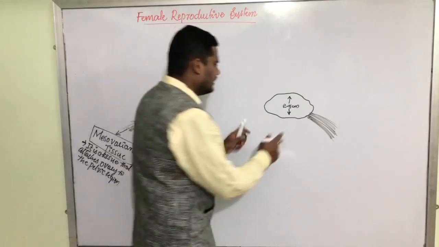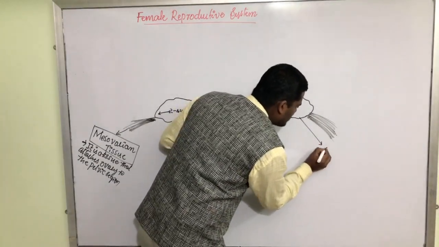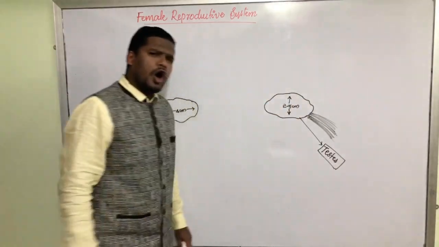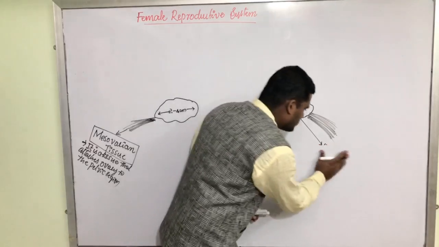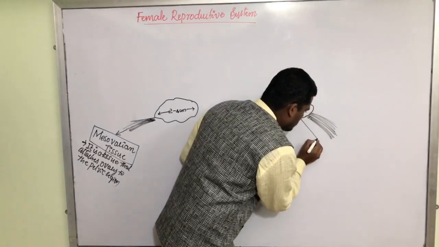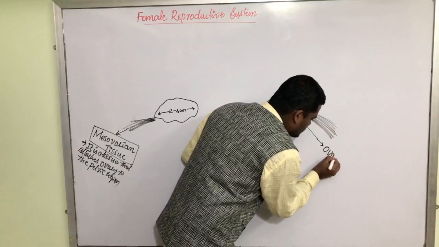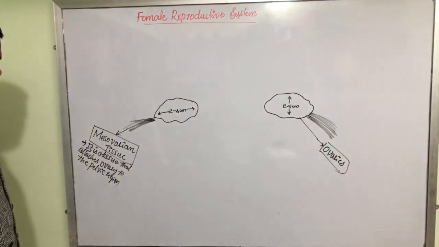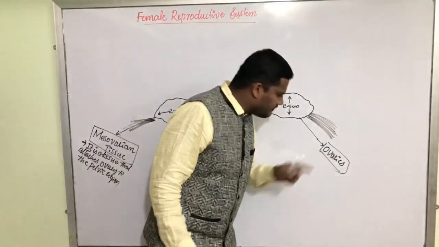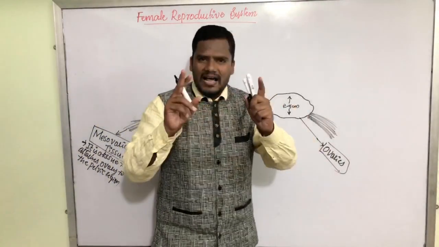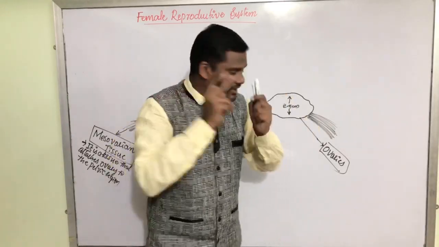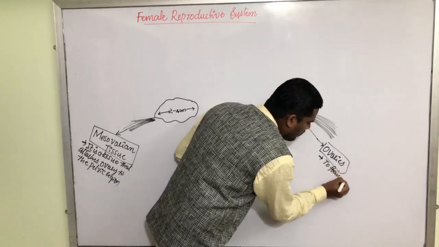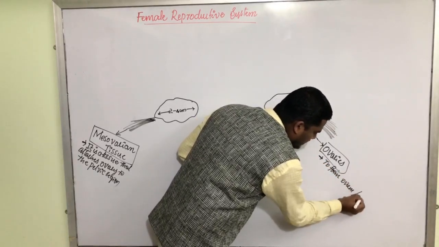Now let us label it. It is a testis. Testis. What is the main job of the testis? Sorry, they're not testis. They are the ovaries. What is the main function of these ovaries? Ovaries are considered primary female sex organs. That means their main job is to form ovum or egg.